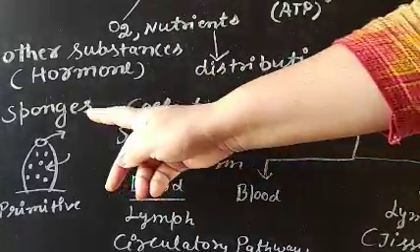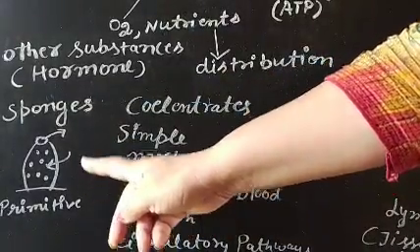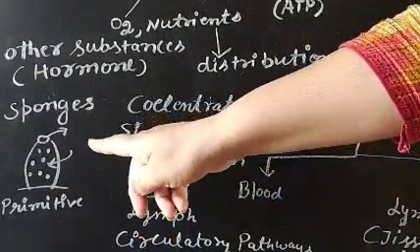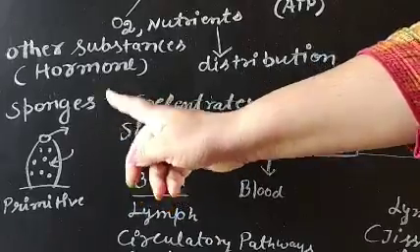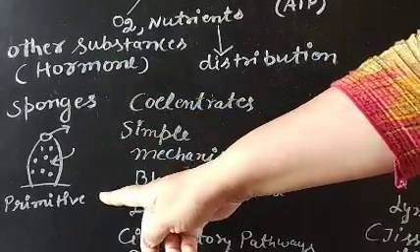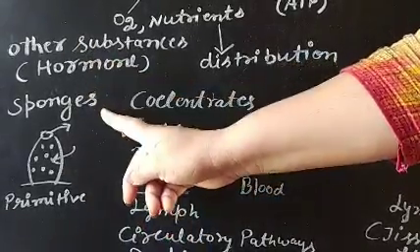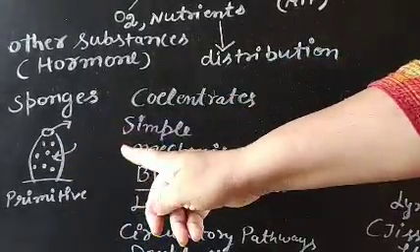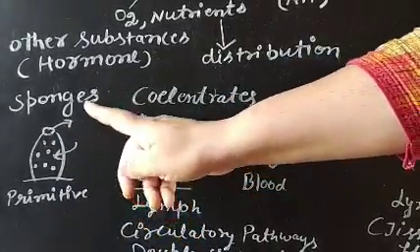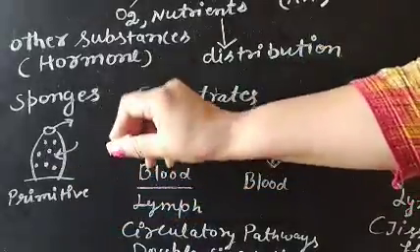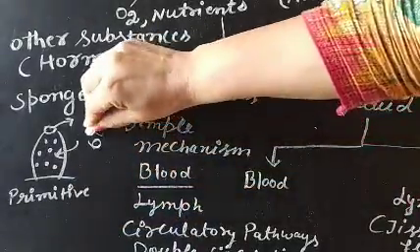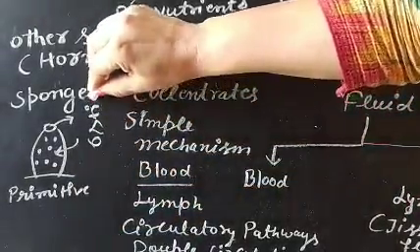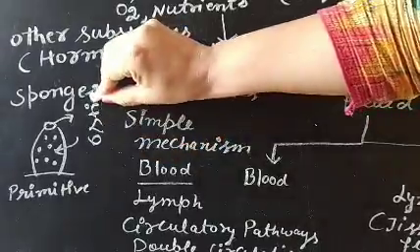Now we can take the example of sponges. Sponges belong to invertebrates, or we can say very primitive organisms. They belong to the phylum Porifera. Here a canal system is there for the transport of food, water and minerals. These holes are known as the ostia, and this structure is the osculum.